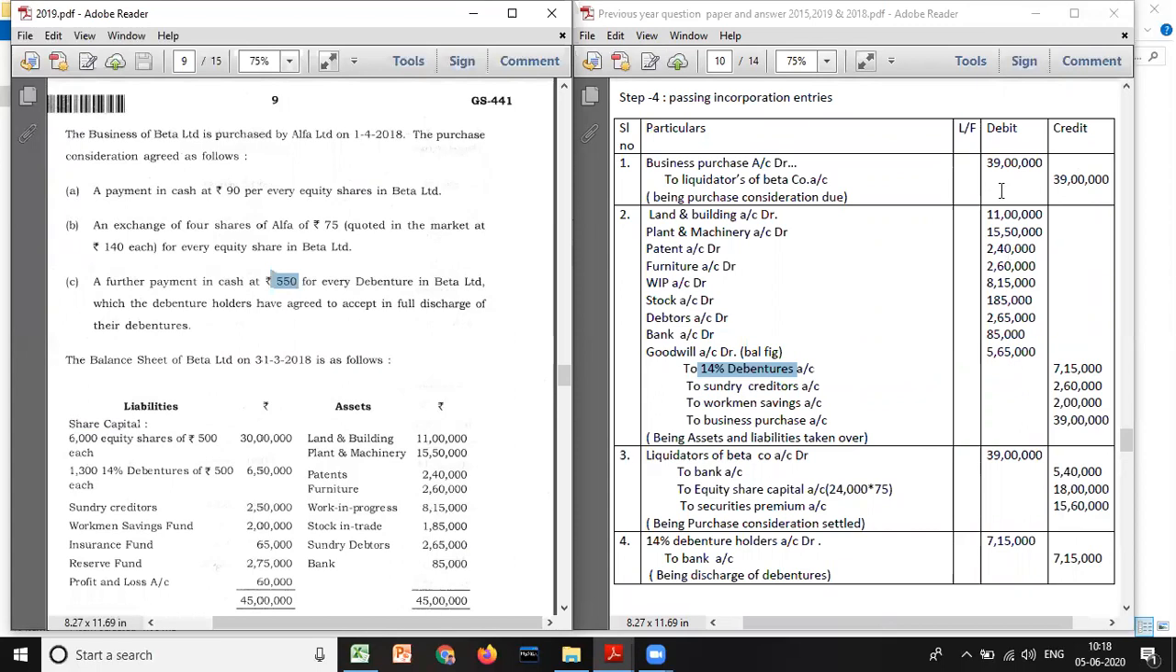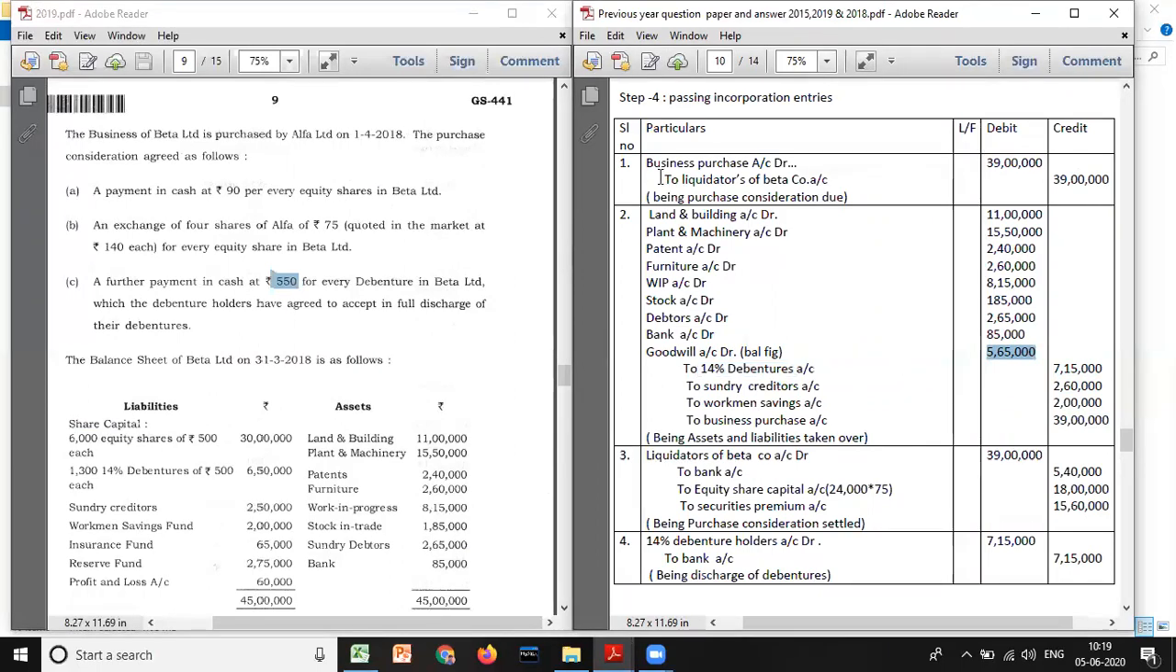And the business purchase account, which is debited here, the same amount will be credited, 39 lakh. Now here the credit column will be more than the debit column. So we get a balance of how much? 5,65,000. When liabilities are more than assets under the purchase method, it is called goodwill. If assets are more than liabilities in the purchase method, then it is called capital reserve. But when it comes to merger, it will be called general reserve only. Capital loss, capital profit.